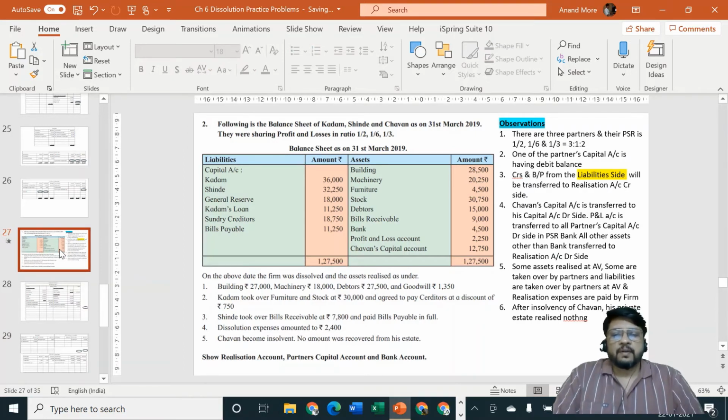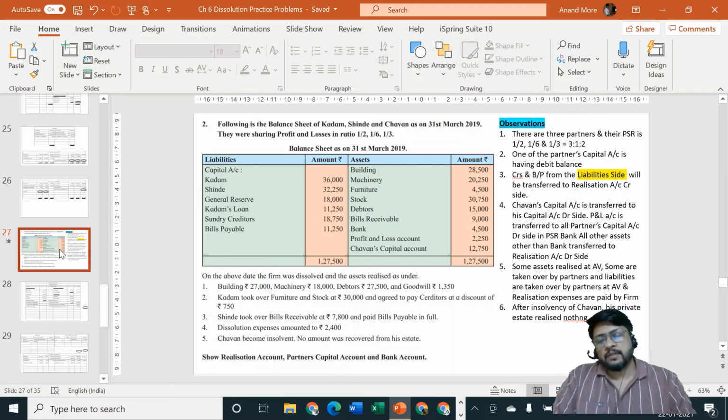Chauhan became insolvent and no amount was recovered from his estate. Now in the previous problem I had told you, any adjustment about amount brought in by the insolvent partner, recovered from his estate, etc. is always to be considered after closing realization account. So at this moment I am keeping adjustment number 5 pending. Let me start with the closing ceremony.